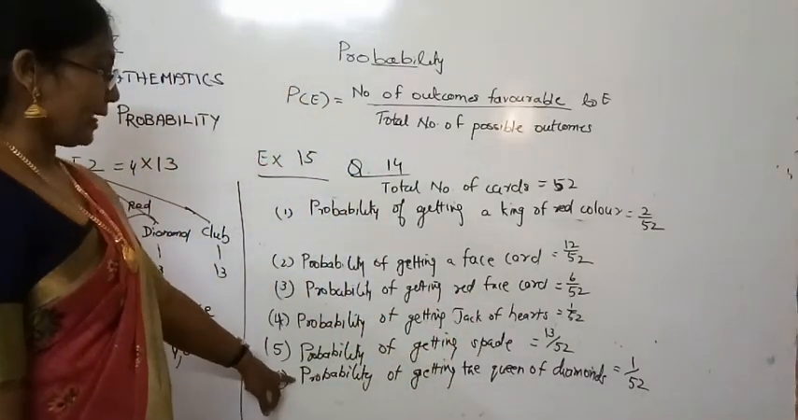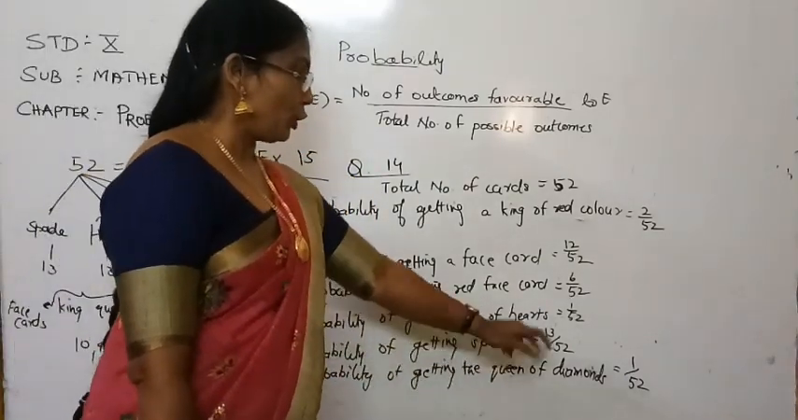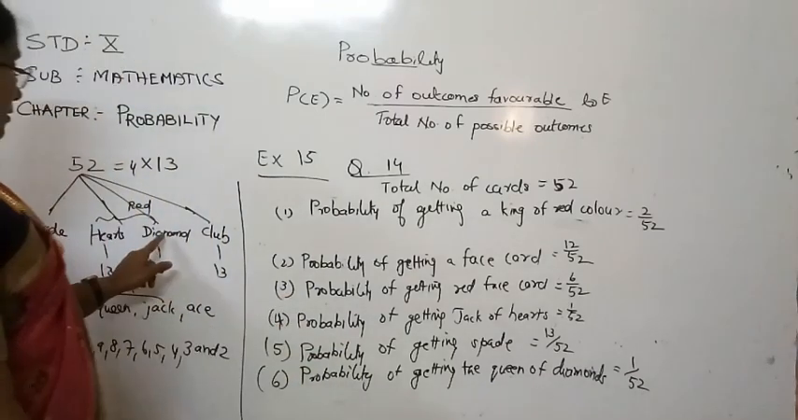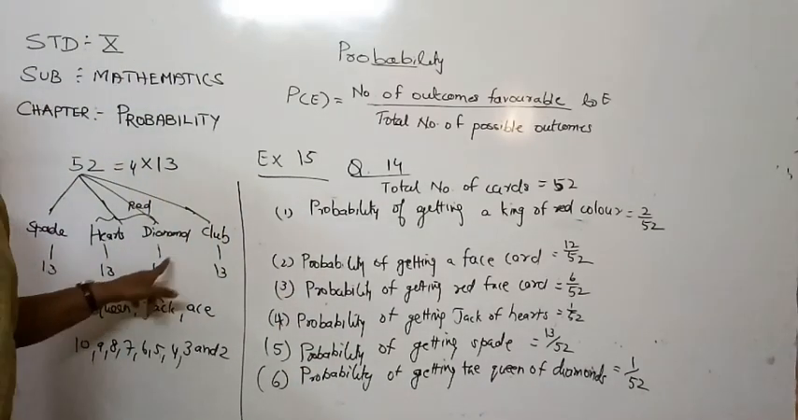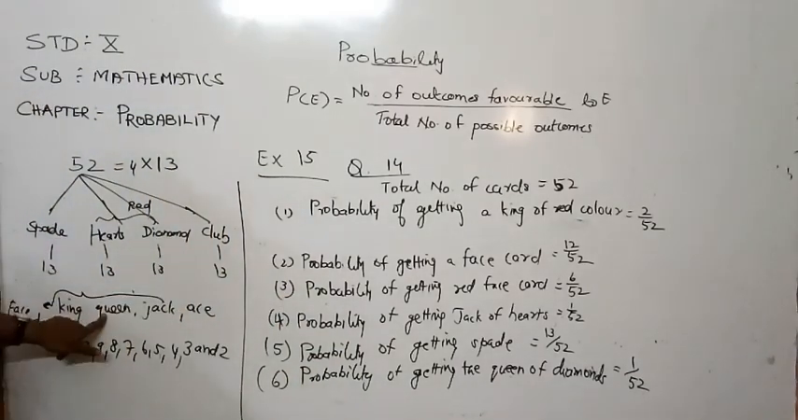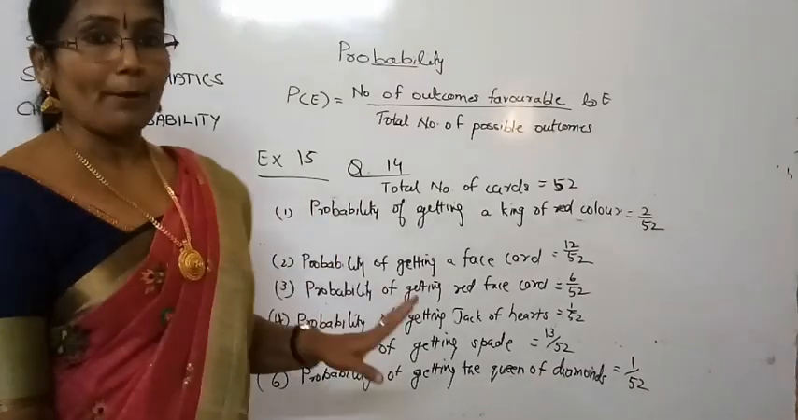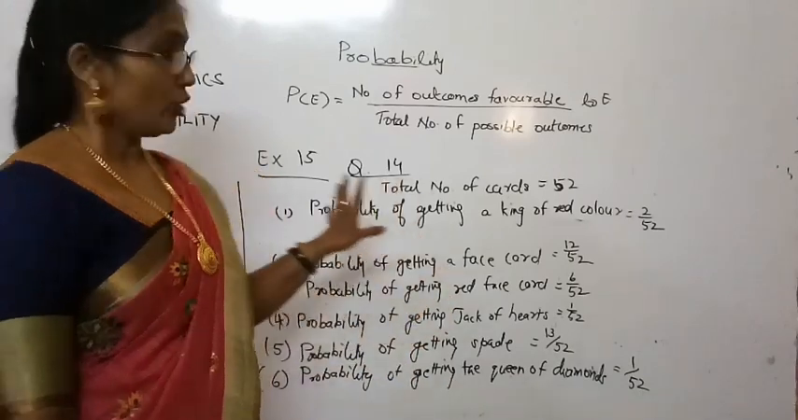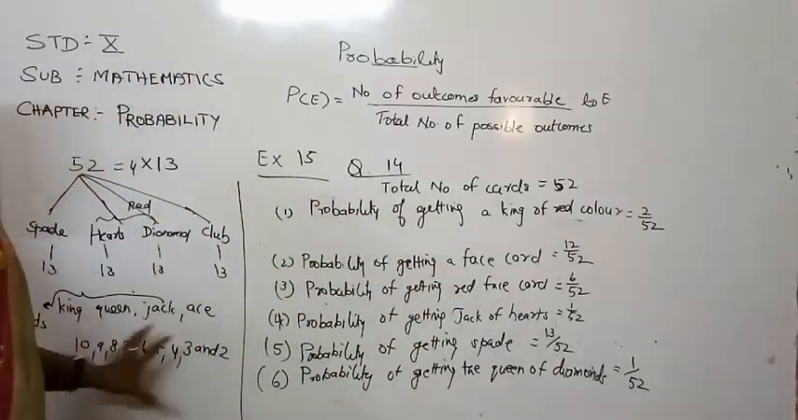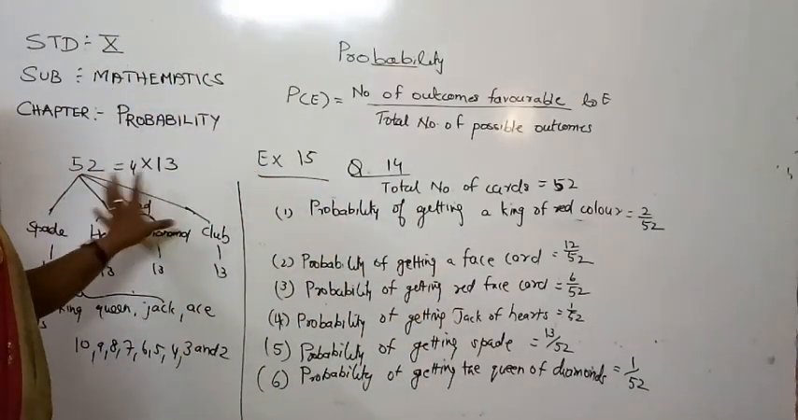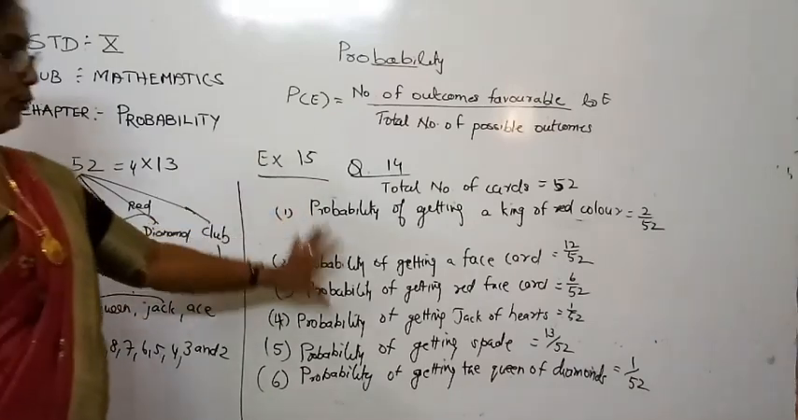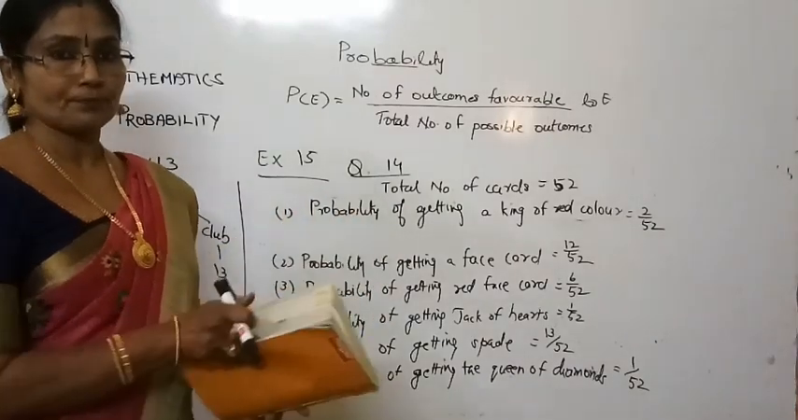Now the last question is the probability of getting the queen of diamond. Diamond has 13 cards, and inside that, only how many queens are there? Only 1 queen. Therefore the answer will be 1 by 52. Have you got it clearly children? First of all you should understand about the cards and the various categories, and according to that you have to finish this sum.